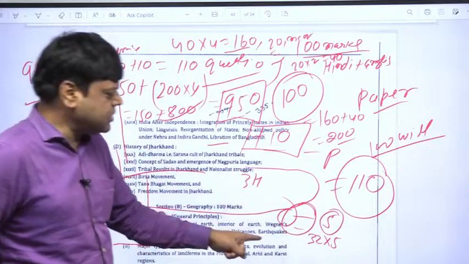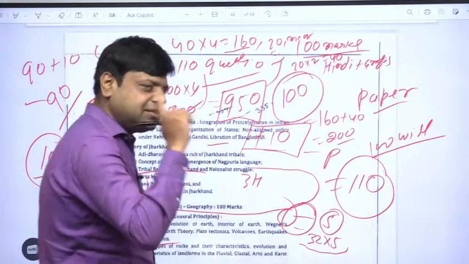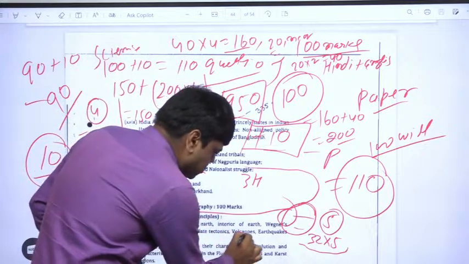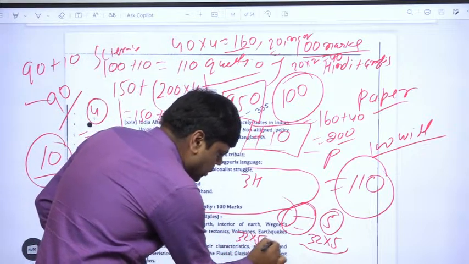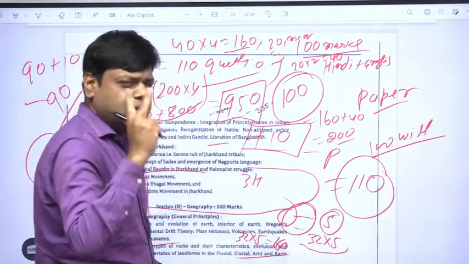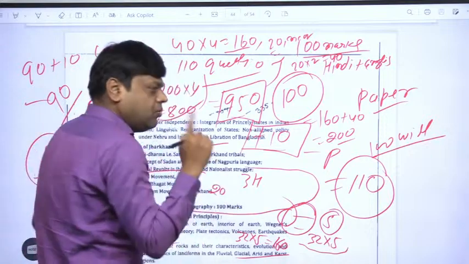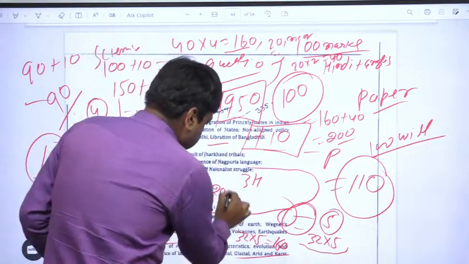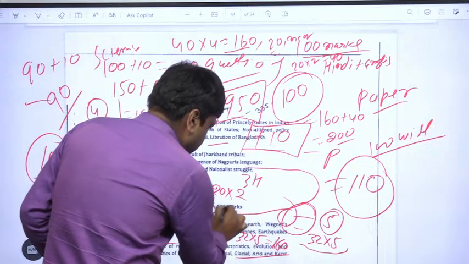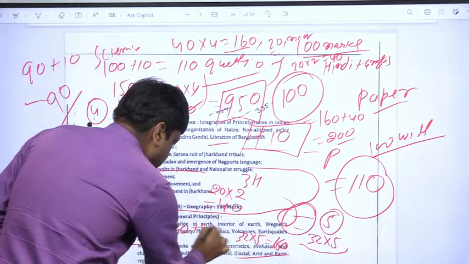5 long questions will be asked from science and technology, and each will carry 32 marks. So 32 into 5 is equal to 160. And 20 questions will be multiple choice questions, 20 into 2, that means 40. So 160 plus 40, that means 200.